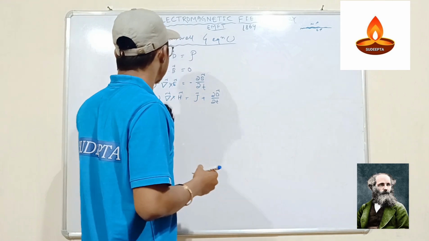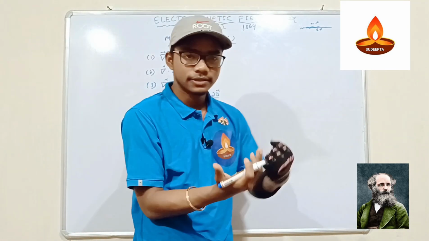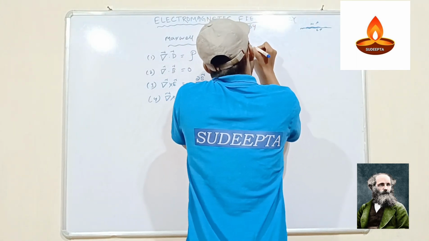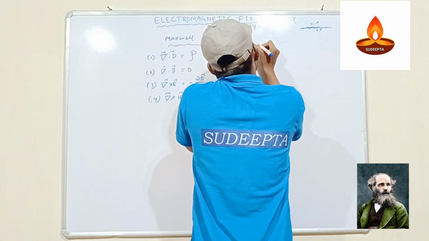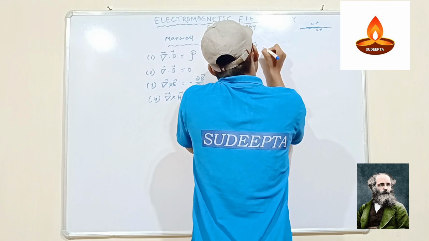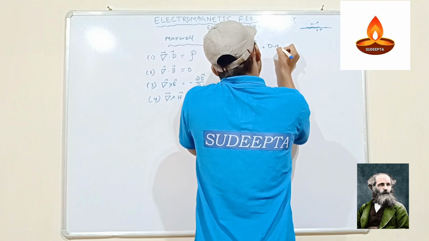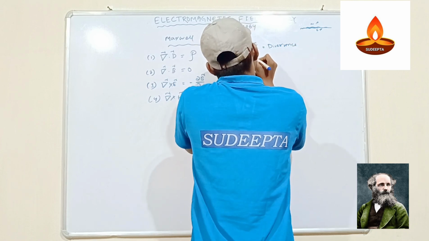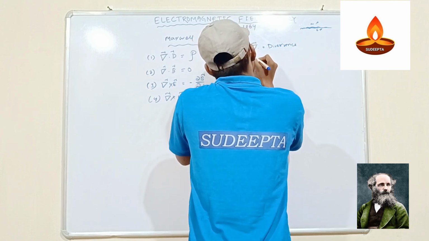We'll discuss what the terms are and how they form. First, divergence: when there is a delta symbol with a dot, it is called divergence.